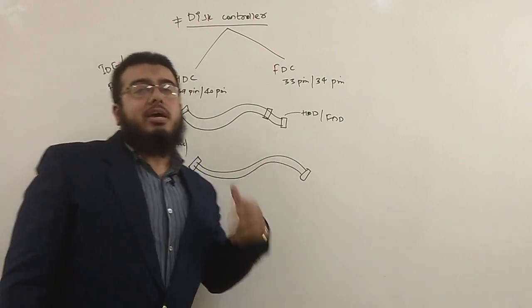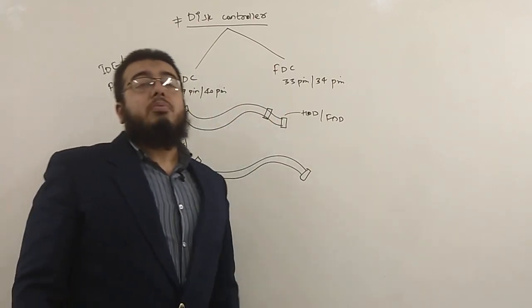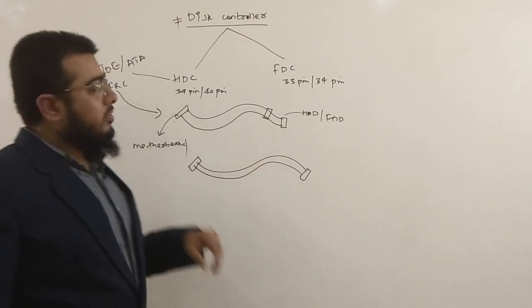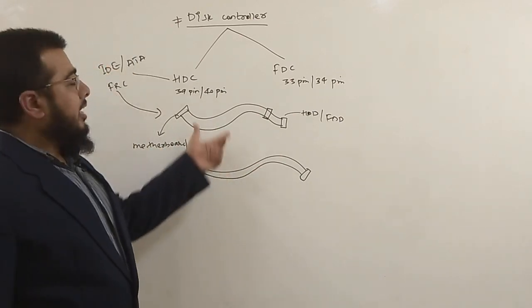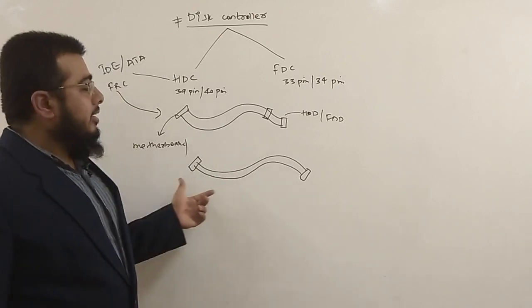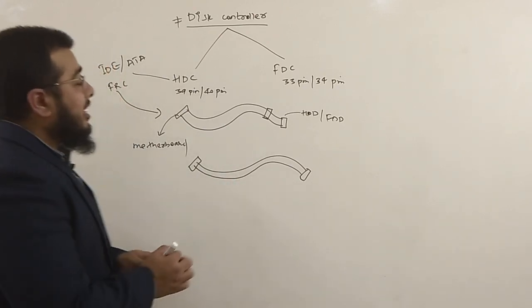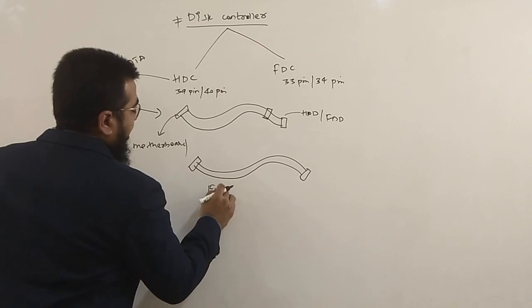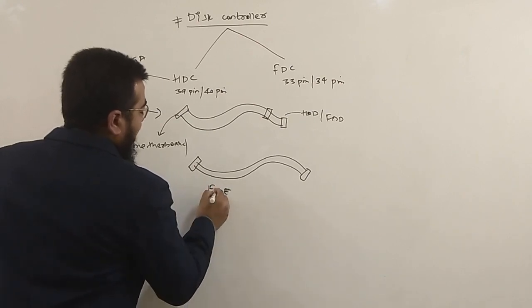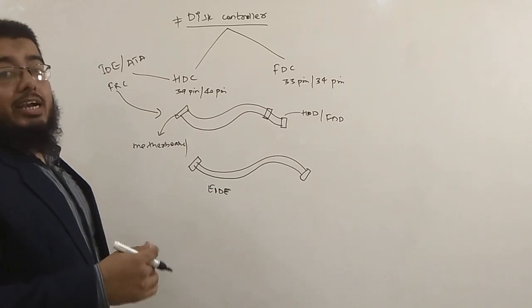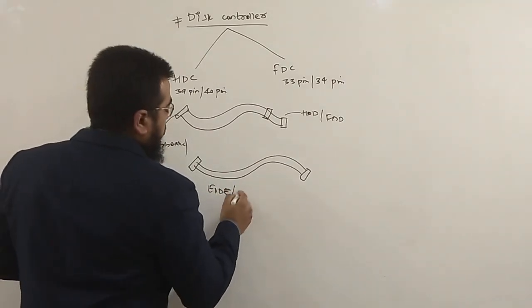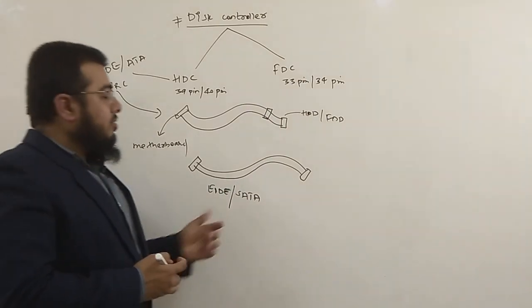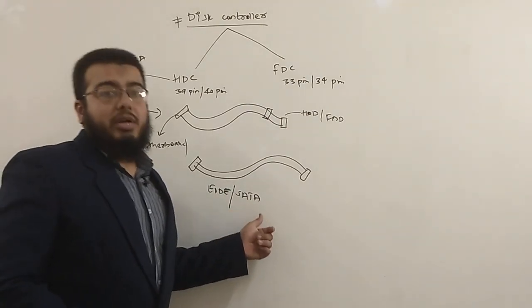As time passes by, technology advances, the speed increases, and the size reduces to an extent. And here, the cable size also reduced and the data transfer speed increased in the SATA cable. This is also known as EIDE, that is Enhanced Integrated Drive Electronics, while SATA stands for Serial Advanced Technology Attachment. Remember, this is called ATA, this is called SATA, Serial Advanced Technology Attachment.